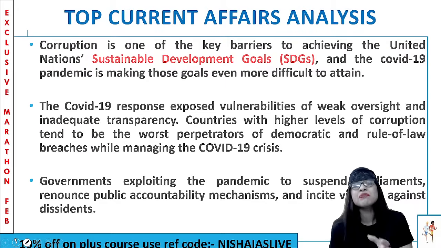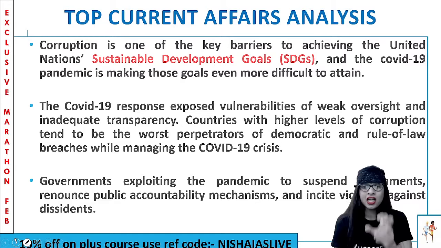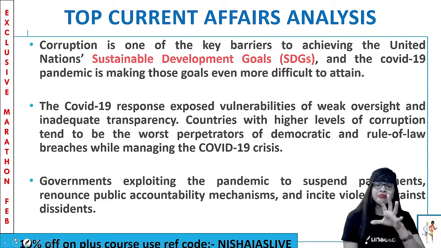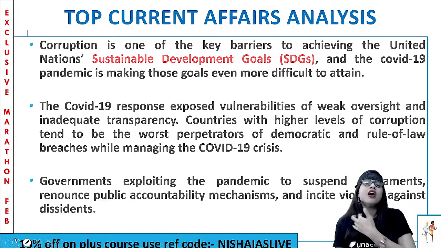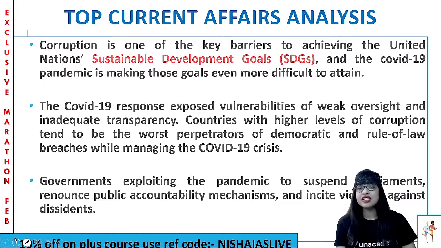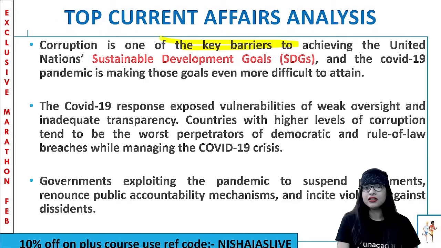They had a lot of corruption based on that. You understand? So now this pandemic made the goal of attaining good health, or let's say the SDG goal, even more difficult. And corruption is one of the most important key barriers, I can tell you. Clear? Is it very clear, all of you?